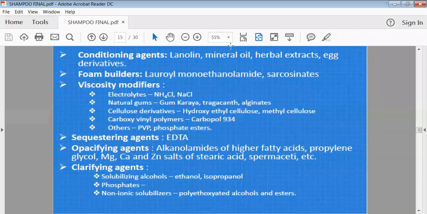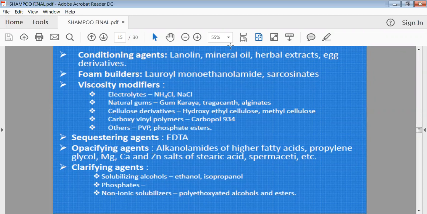Then opacifying agents are there. These opacifying agents are alkylamines and their fatty acids, then propylene glycol, other types of derivatives, as well as stearic acid and spermaceti. So these are the opacifying agents which will give an attractive look to your shampoo. When the ultimate user is going to use that shampoo, they will be attracted toward your shampoo.